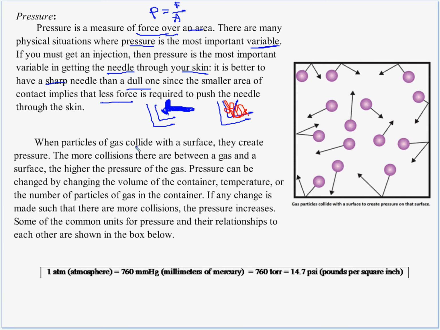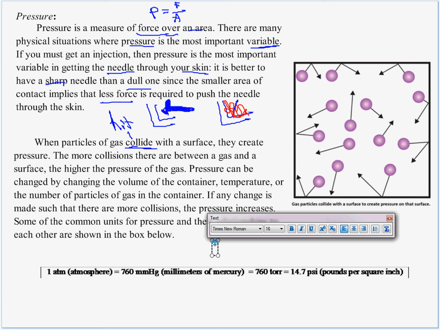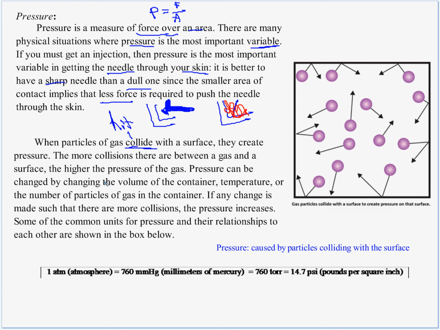When particles of a gas collide, so that means hit, with a surface, they create pressure. Okay, that's the first sentence. I want to capture that. So pressure is caused by particles colliding with the surface. Can't spell today, guys. The more collisions there are between a gas and a surface, the higher the pressure of the gas.